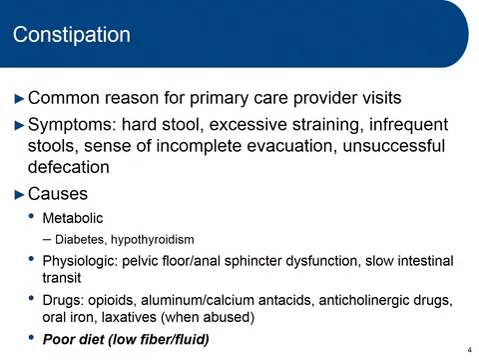In terms of the underlying causes of constipation, they fall into a number of categories. There could be metabolic issues that lead to constipation, such as diabetes or hypothyroidism. So these are physiologic conditions that affect metabolism, and they could lead to constipation. There could be physiologic issues, such as pelvic floor or anal sphincter dysfunction or slow intestinal transit.